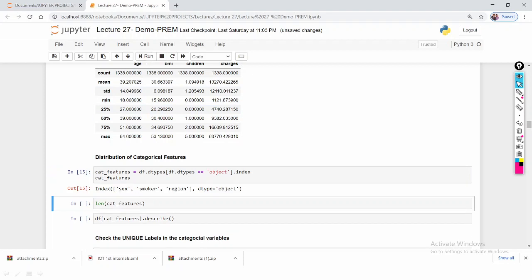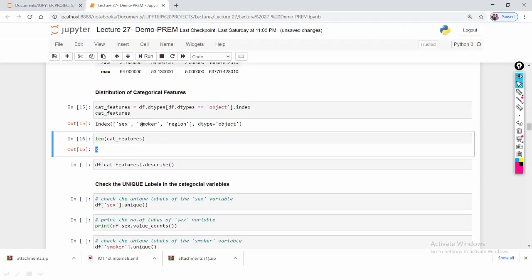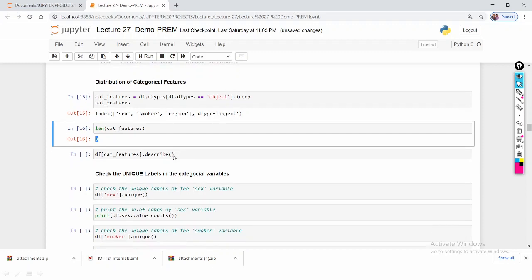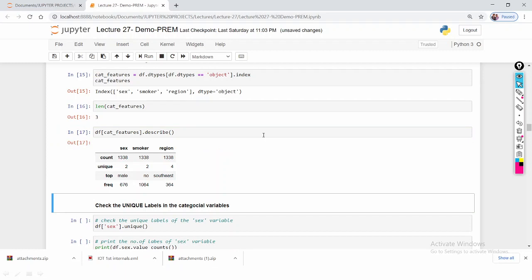So what are the categorical features? Sex, smoker, and region. These are the categorical features. What is the length of the categorical features? 3, meaning there are 3 categorical features. If you see here, this is the describe method on the categorical variables. Here count means the number of instances of sex is 1338. This is also the same.